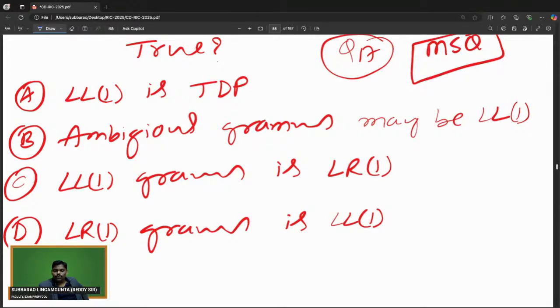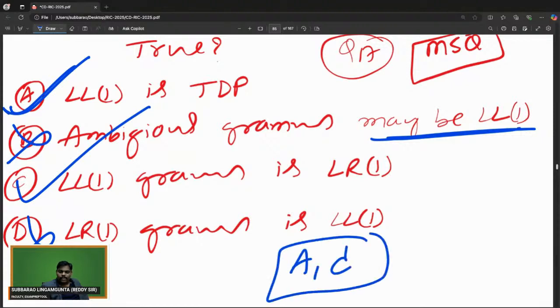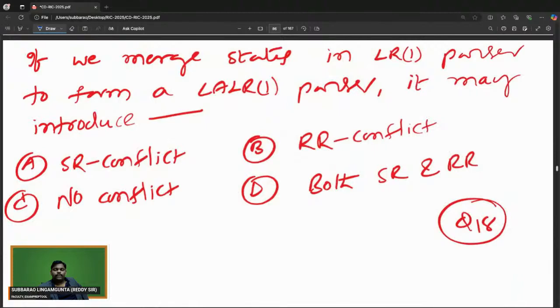It is the MSQ. LL1 is a top-down parser, of course. Ambiguous grammar may be LL1? No. Next one, LL1 grammar is LR1. Every LL1 is LR1. LR1 grammar is LL1? No. Answer is AC. Venkat, you are correct. Answer is AC. Let's go to next.